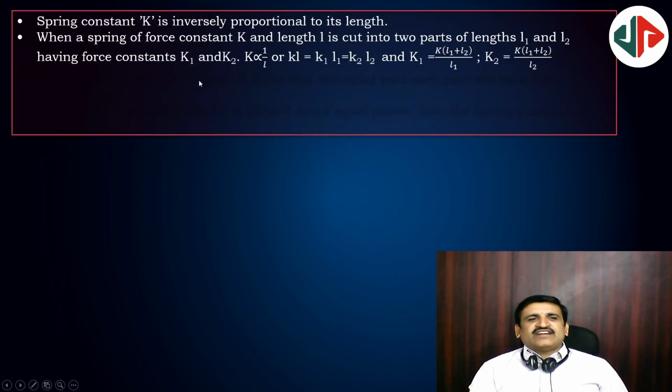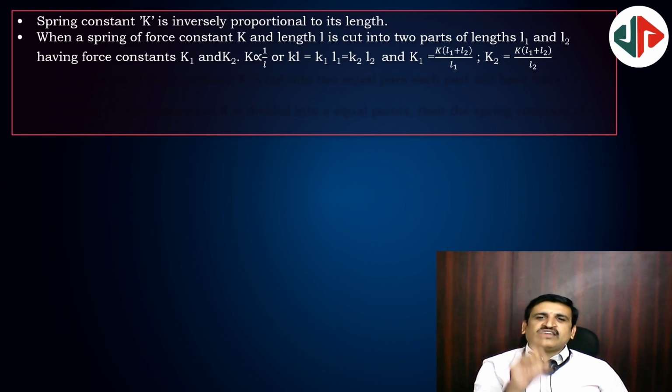This is a very interesting fact. Here, spring constant k is inversely proportional to its length. So k is inversely proportional to its length, and kl equals constant. kl = k1L1 = k2L2 for the given spring, and k1 is equal to, for one piece, force constant k1 = k(L1 + L2)/L1, k2 = k(L1 + L2)/L2.